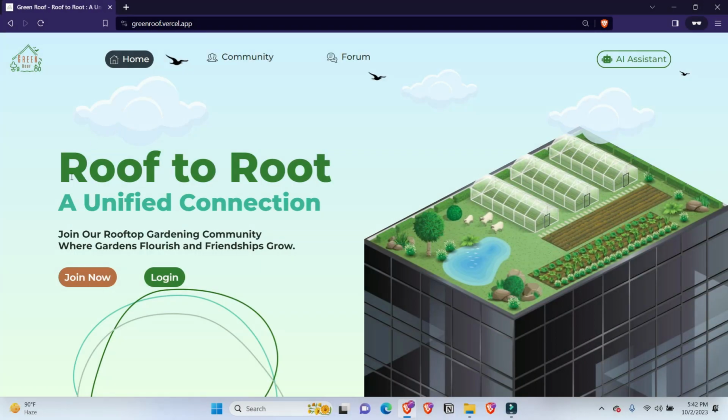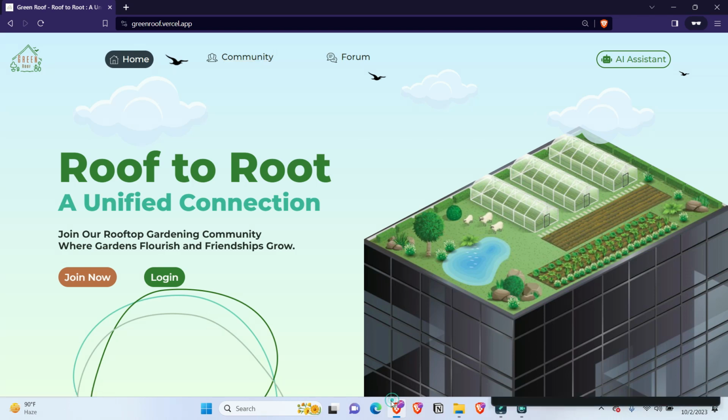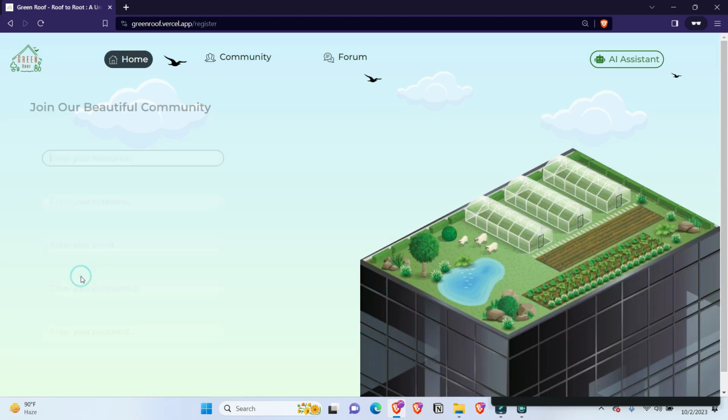This is our landing page. Here the user can see the motto of our platform, which clearly indicates a connection beyond gardening. In the navbar, we have three menus. Any user can access the forum and use AI assistance, but only a registered user can access the community. For now, let's register a new user by clicking on the Join button.